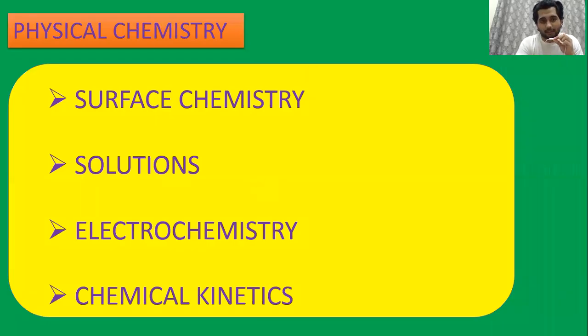Next, coming to physical chemistry. In physical chemistry, there is surface chemistry. Surface chemistry is one such chapter which is very big, which is very boring. If you ask me personally, one of the most boring chapters is surface chemistry. But yes, you need to study it because it's one of the most interesting and scoring chapters also. The only problem with surface chemistry is there are no numericals.